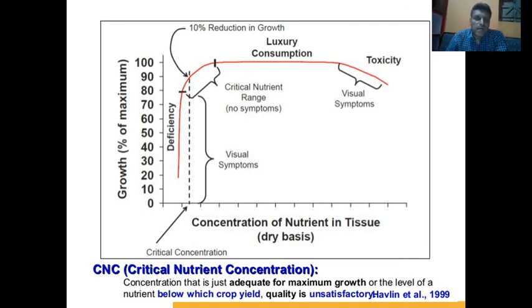When we apply less than the critical level, it is expected that growth will be negatively affected. And when there is application above the critical level, it is called luxury consumption, and beyond luxury consumption there will be toxicity or a negative impact on growth.